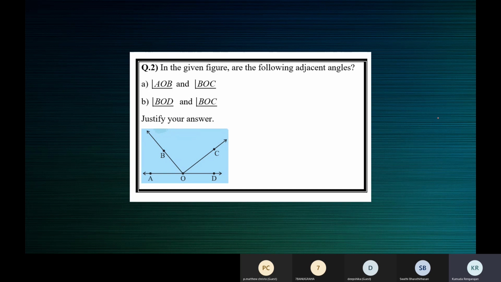Yeah, this is your homework. Take a screenshot.